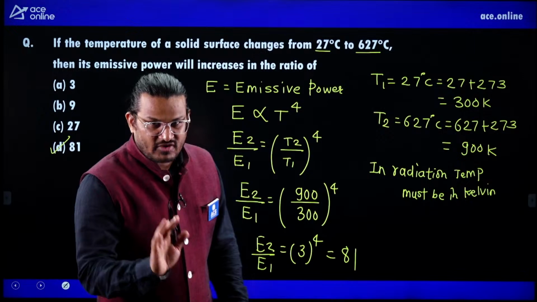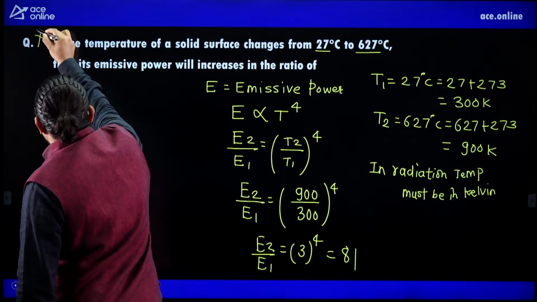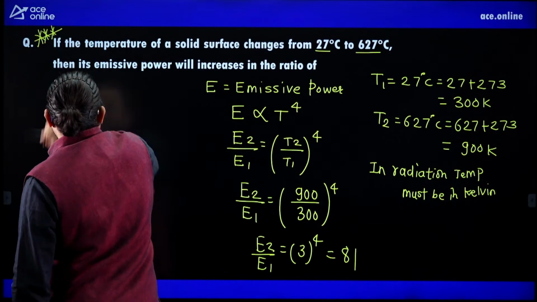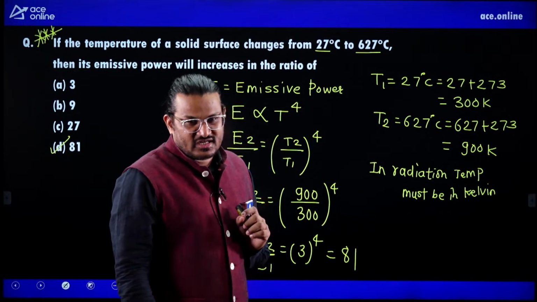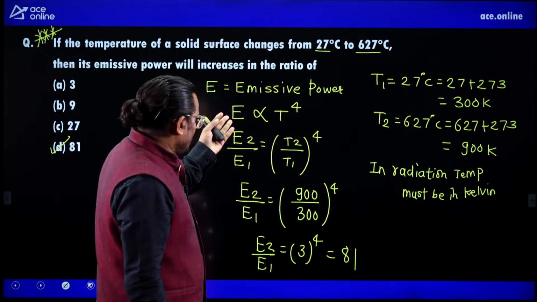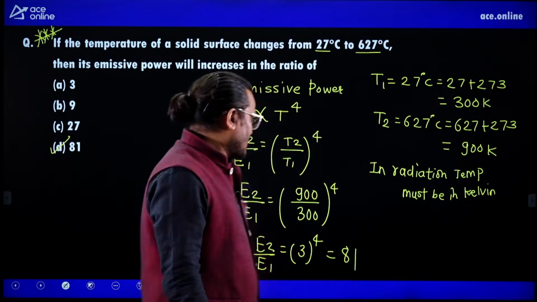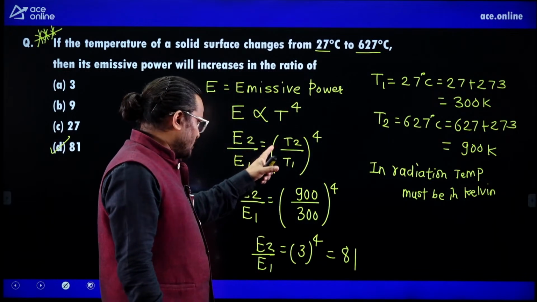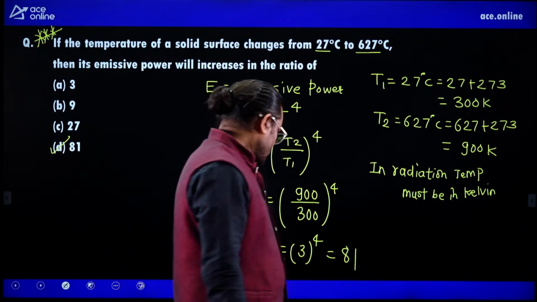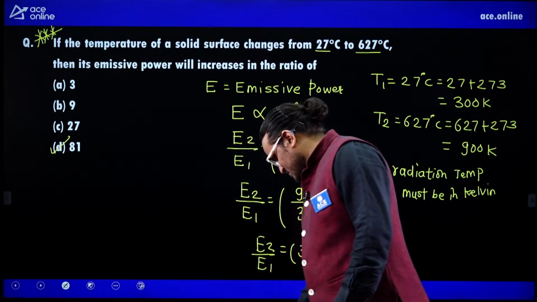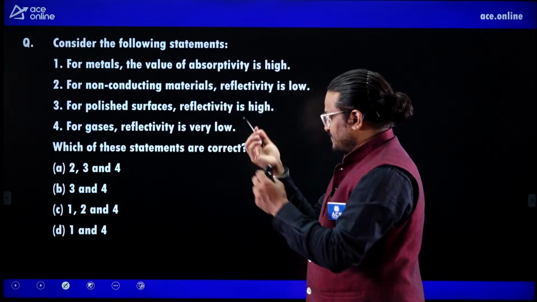Remember, this is very, very important. Please listen, this question is very important for your examination. First thing you need to understand: temperature in radiation must be in Kelvin, and emissive power is directly proportional to T raised to power 4. E2 by E1 is equal to T2 by T1 raised to power 4. So you will get 81. Hope it is clear. Next question.